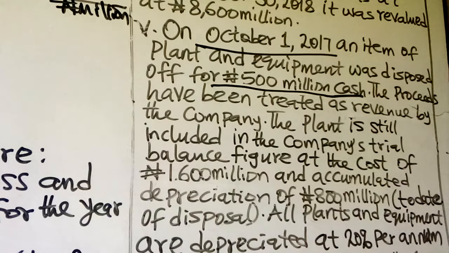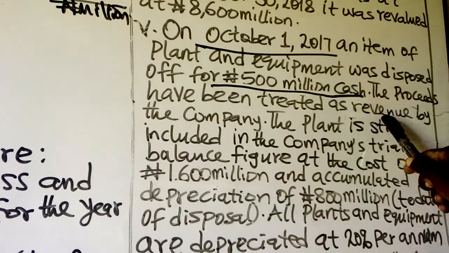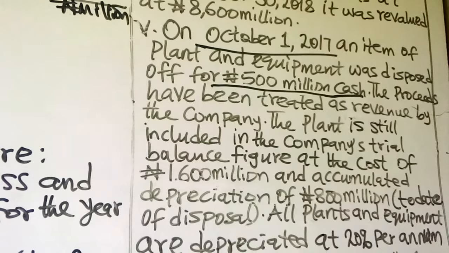The proceeds have been treated as revenue by the company, which is not ideal. This disposal of property, plant and equipment doesn't occur in the normal course of business. So if you record it as revenue, that means you have committed an error of principle because it has been recorded in the wrong class of accounts. So we are going to remove the 500 million from the revenue given in the trial balance.